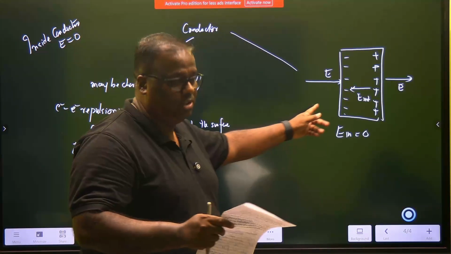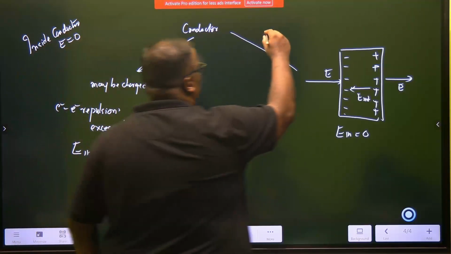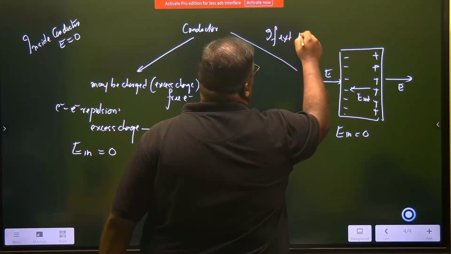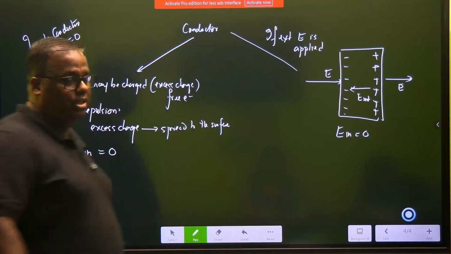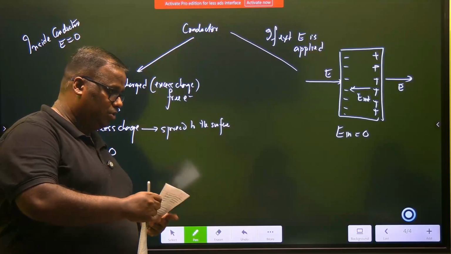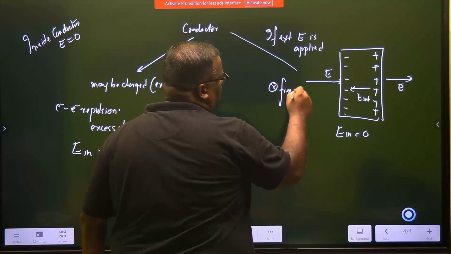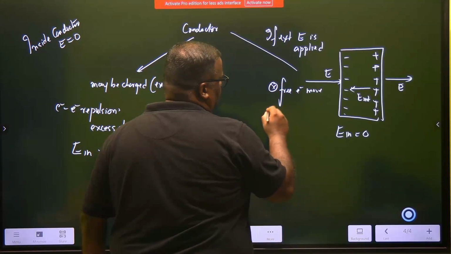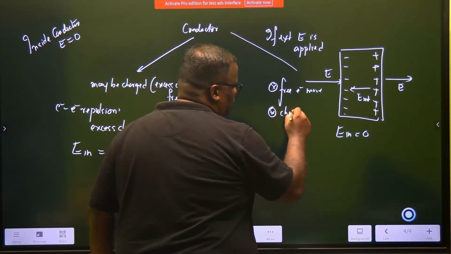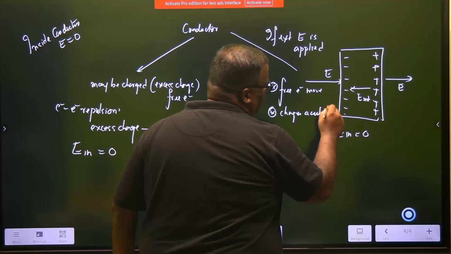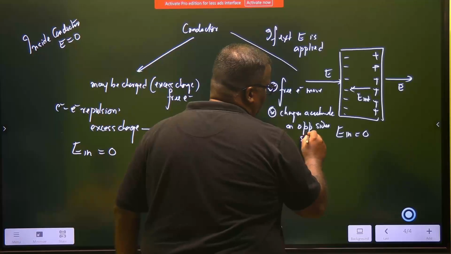If you want to write for this, you can write down: if external electric field is applied. Can't help it, children, this is the theory part. If external electric field is applied, free electrons move. Just write down in steps. Free electrons move. Then you write: charges accumulate on opposite sides or surfaces.